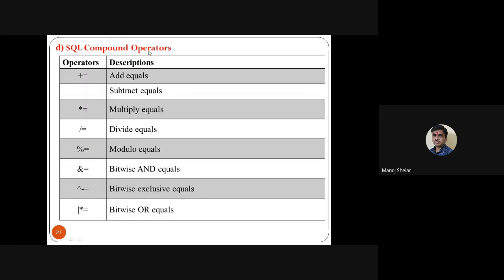Then SQL compound operators: plus equal to, multiplication equal to, divide equal to, mod equal to, ampersand equal to, bitwise exclusive equal to, and bitwise or equal to. These are also operators supported in SQL. Okay, some examples: these can be used directly in a query, so no problem. Plus equal to, then multiplication equal to, all of these are supported in SQL.